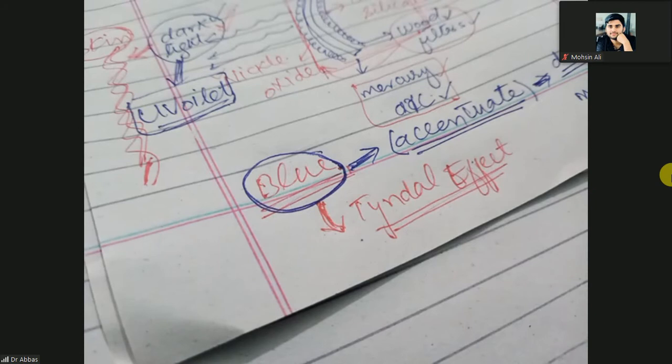That bluish color is due to dermal melanin or melanocytes. Clear? So the blue color is accentuated under the Wood's lamp.